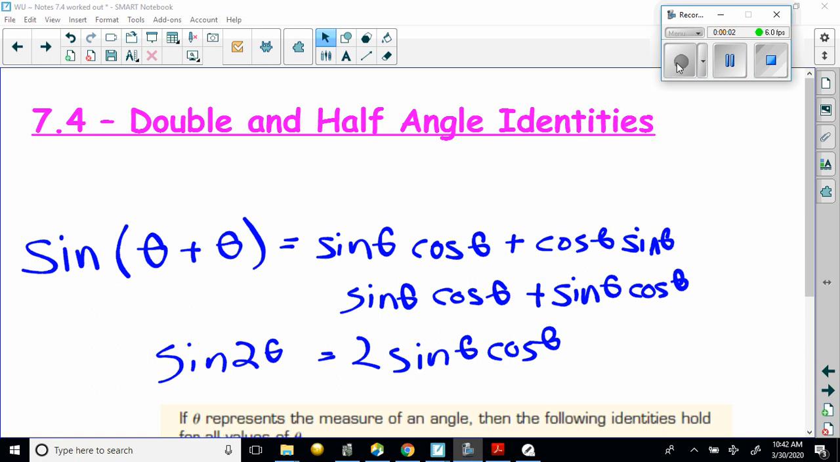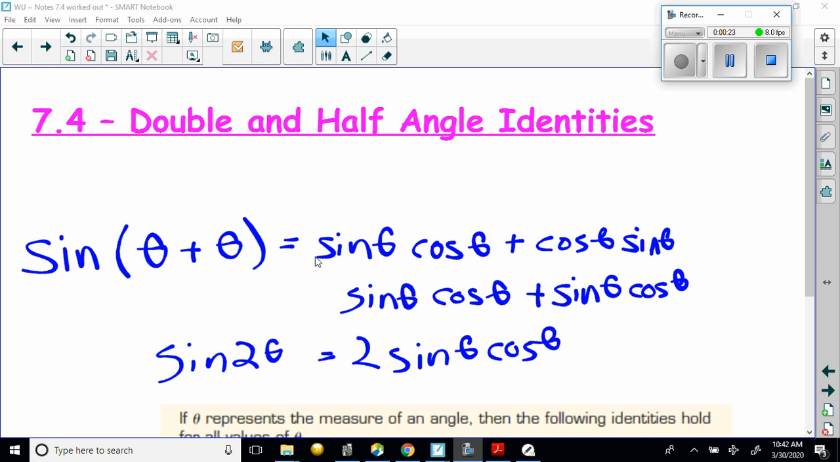Okay, today's lesson will be on section 7.4, double and half angle identities. Today's lesson will focus on the double angle identities. Let's say, for example, you're using the sine addition formula. However, you're adding the same angle. So we can use the same argument, theta plus theta.